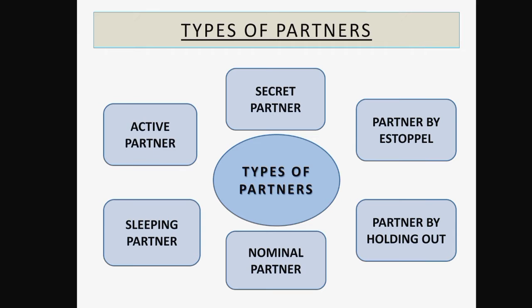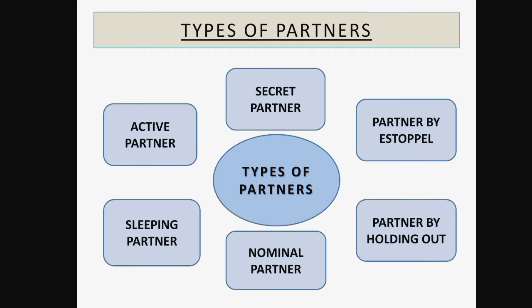Secret partners are those partners whose association or relation with the firm is not known to outsiders. He contributes capital, participates actively in the management, and his liability is also unlimited. Although they actively participate in the management of the firm, that means all the business activity carried on in the firm is performed by secret partners also. A secret partner also contributes capital. If they contribute capital, they are entitled to get the profit or loss of the firm. And also the liability of a secret partner is unlimited.